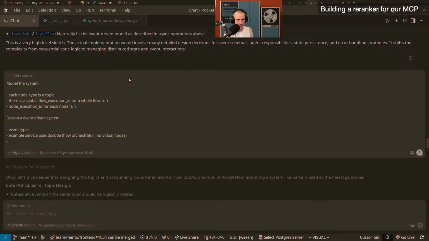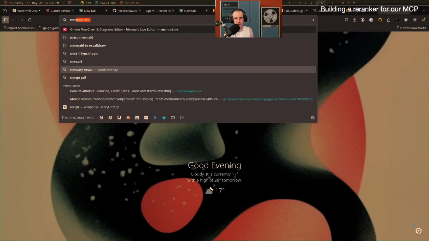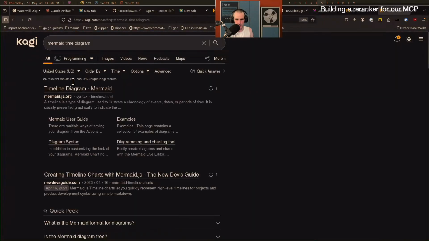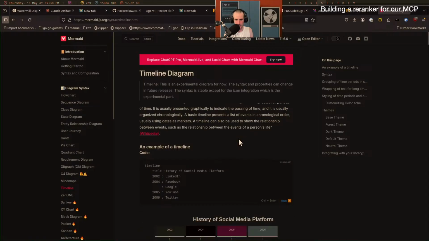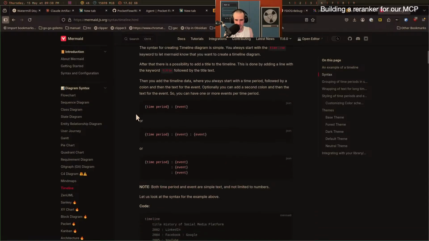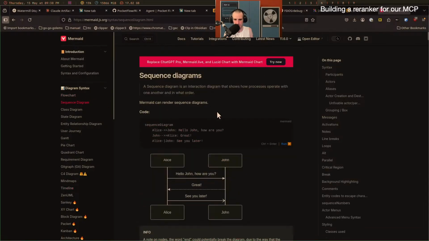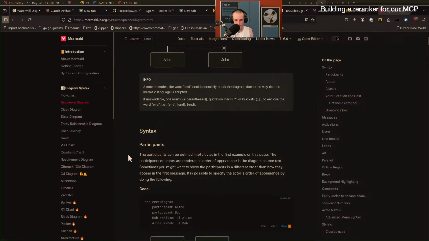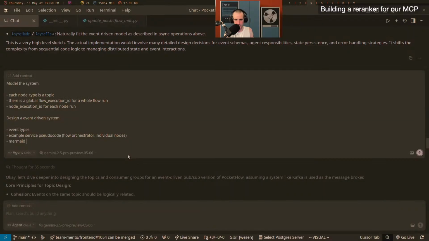Oh, actually, can Mermaid do timing diagrams? Mermaid timing diagram. Can it do that? I'm a PlantUML dude. Timeline diagram. Yeah, no, that's not what I want. Sequence diagram is what it's called. Oh shit, they added a ton of diagrams. That's crazy. All right, well, PlantUML, I guess, is dead, huh?